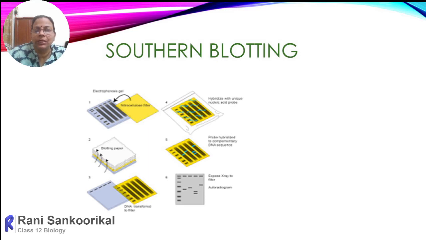There will be an agarose gel. On that gel, we fix the nitrocellulose and keep it overnight at minimum, because the DNA has to bind very firmly onto the nitrocellulose. On that we keep a weight, so they will be pressed very firmly, and automatically the DNA extracted in the gel will stick onto the blotting paper, the nitrocellulose or nylon sheet.